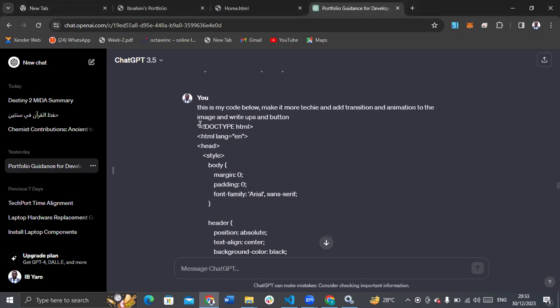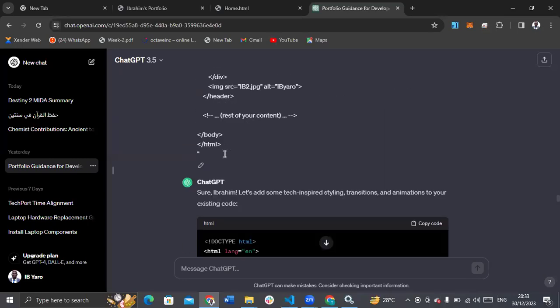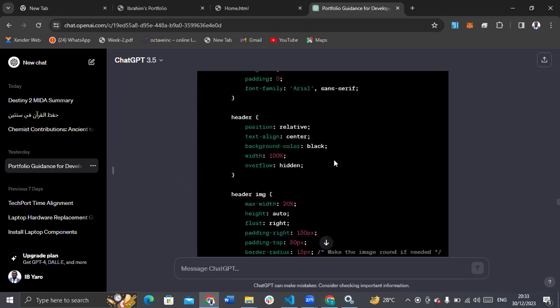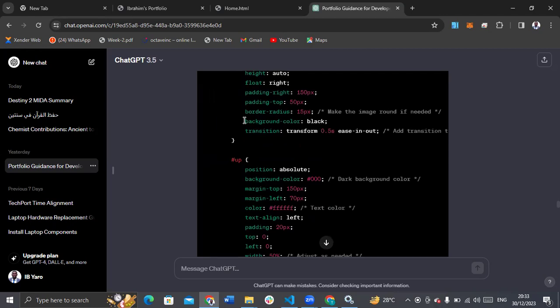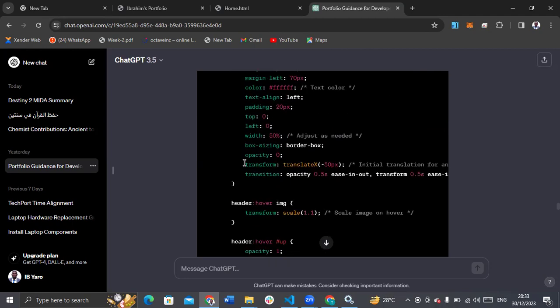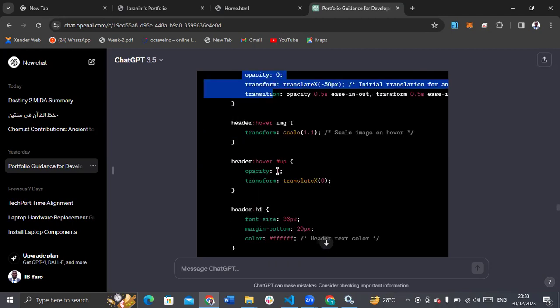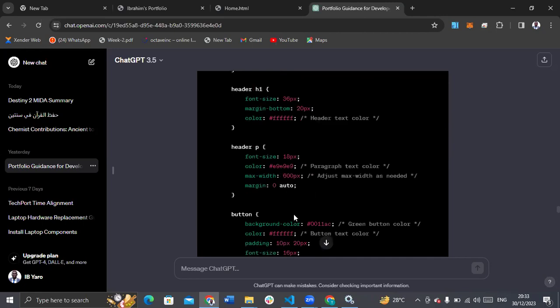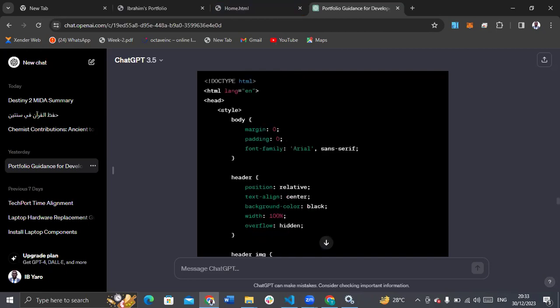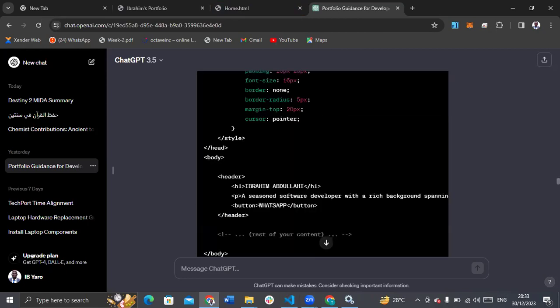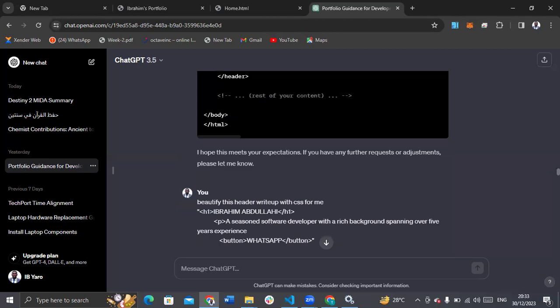So I pasted the code in double quotes. As you can see, there is this quote here before the doctype. I put it there, and after finishing pasting the code, I also put the quote again, meaning the code is in quotes. So it added this, transition, added this, added these. That's something I can actually sit and do, but it will be a waste of time. If you are coding, you need to be coding, trying, doing this and that. So let me see how I even started with the code. This is where I started with the code.